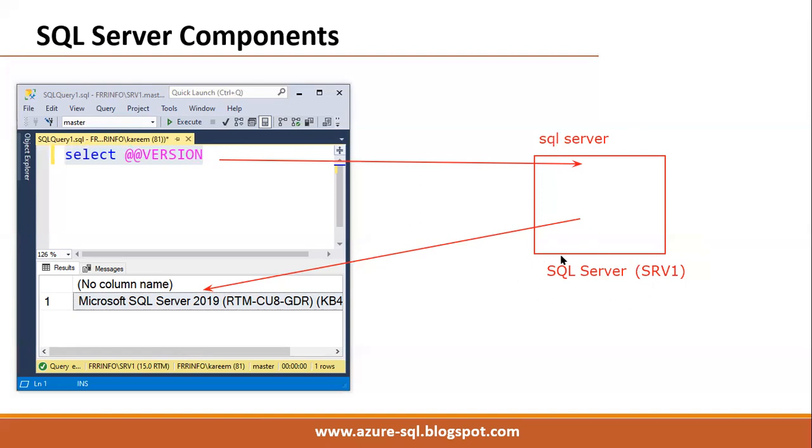Understood, right? Just remember, whenever we submit a command through SSMS or through some front-end, some Java application or .NET application, that command is executed in the background by the SQL Server service, which is our main service.